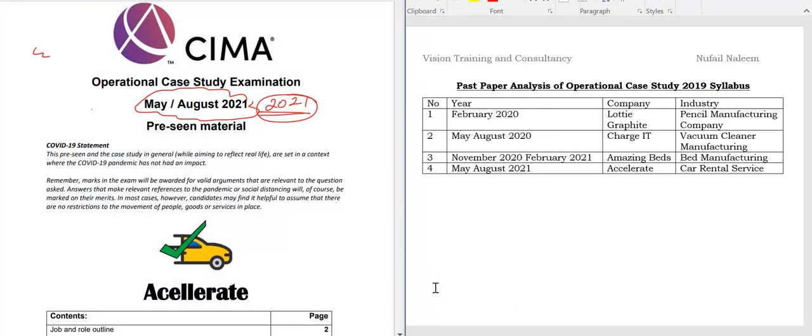So students, coming to the next one, past paper analysis. If you observe, this is the fourth pre-seen material we are getting. February 2020, we had Lotte Graphite, a pencil manufacturing company. May-August, Charge IT, vacuum cleaner manufacturing. November 2020 and February 2021, Amazing Beds manufacturing. But students, this is the first time we are not having a manufacturing sector, we are having a car rental service. So as I told you, be very strong with the content, because it's very, very important.